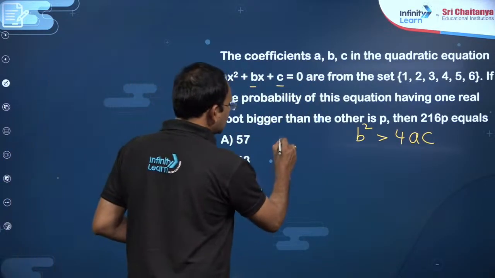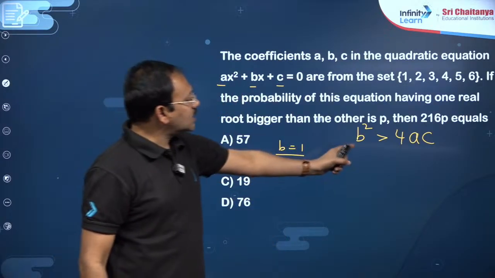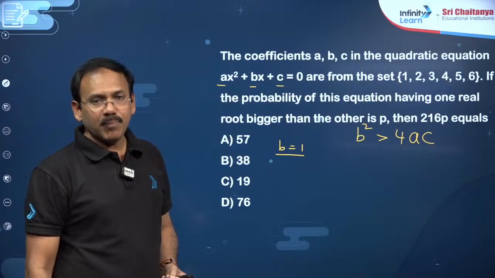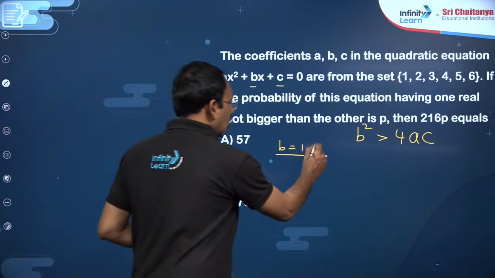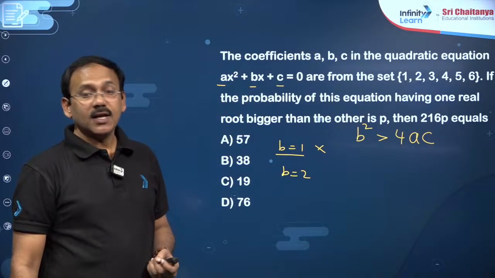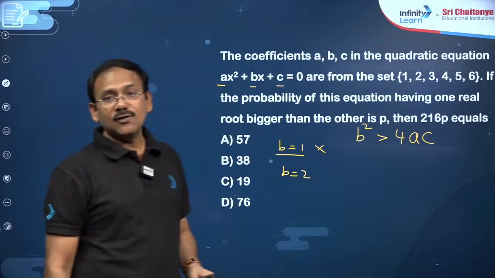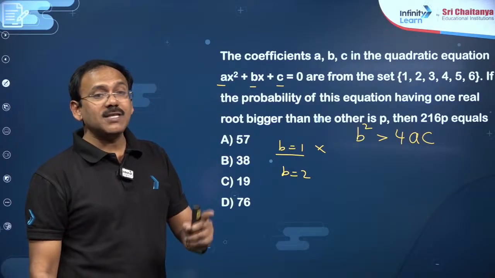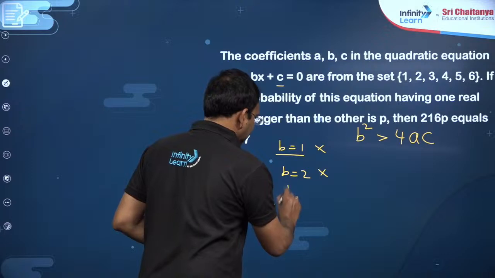Suppose b is taken as 1. If b is 1, 1 square greater than 4ac is impossible because ac minimum should be 1. So this is not possible. Similarly, b is equal to 2, my dear friends. If b is equal to 2, this is 4, and here the least possible value is also 4. I just want b square strictly greater than 4ac, so this is also not possible.